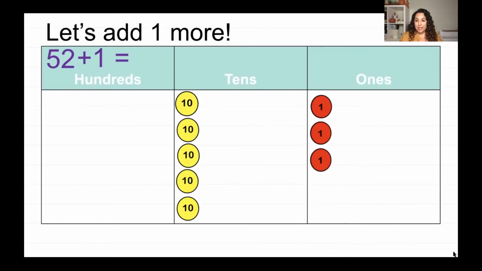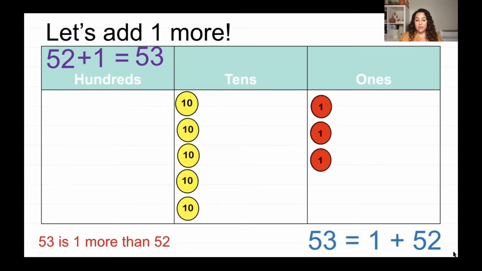How many ones do I have? I have 1, 2, 3. Now keep in mind, my tens stayed the same. I still have 5. So if I add 1 more, my answer is 53. 5 tens and 3 ones. 53 is 1 more than 52. Or I can also say 53 is equal to 1 plus 52. Or I can write it this way up here: 52 plus 1 is equal to 53.